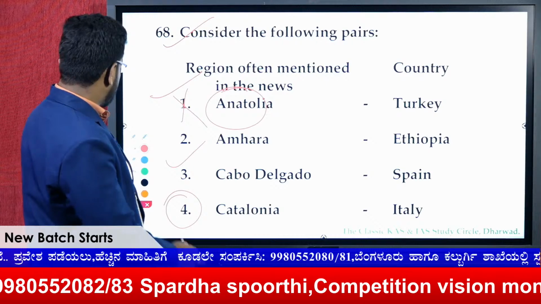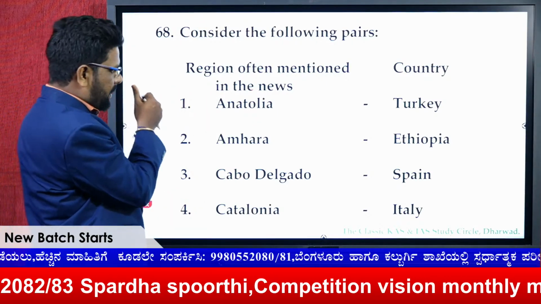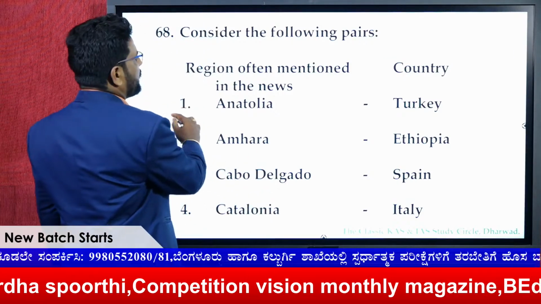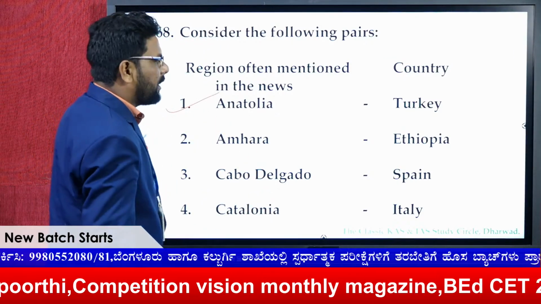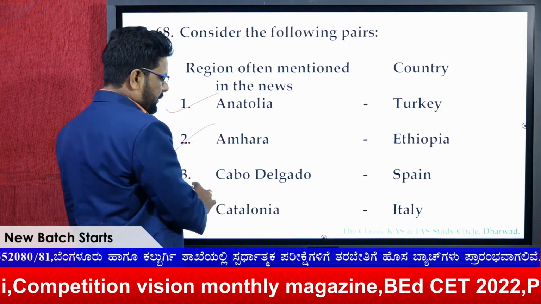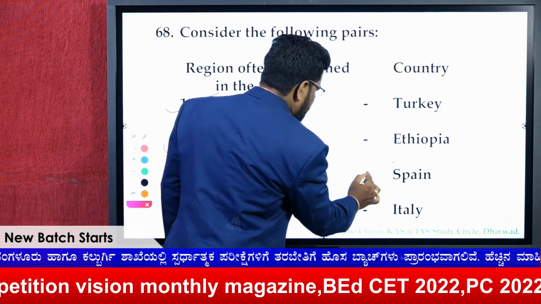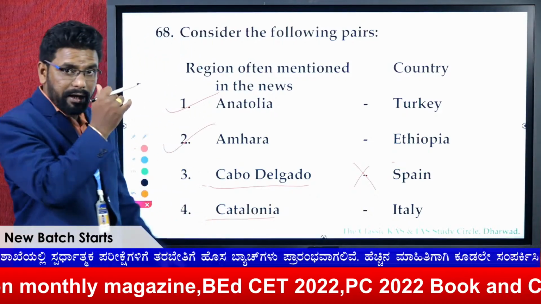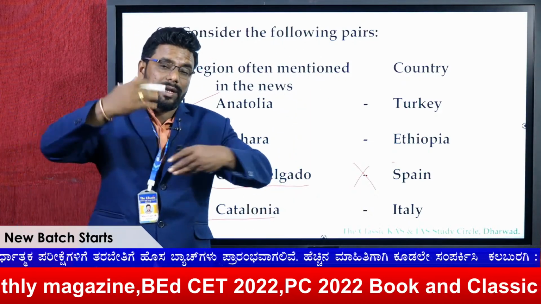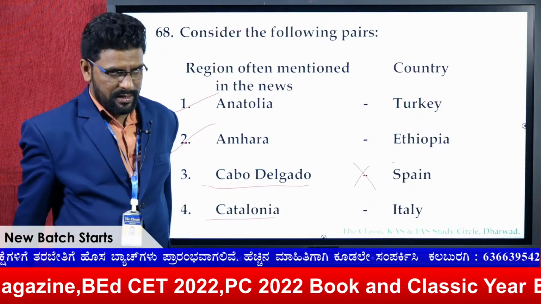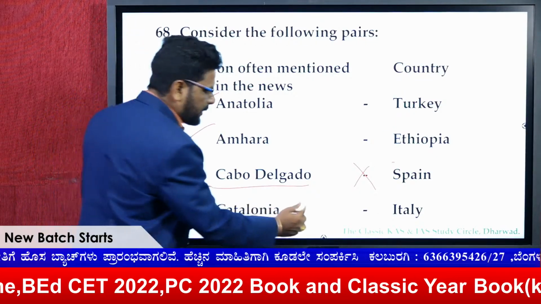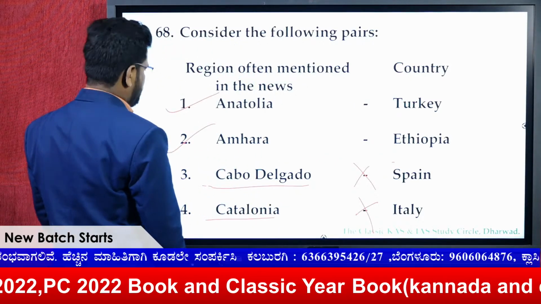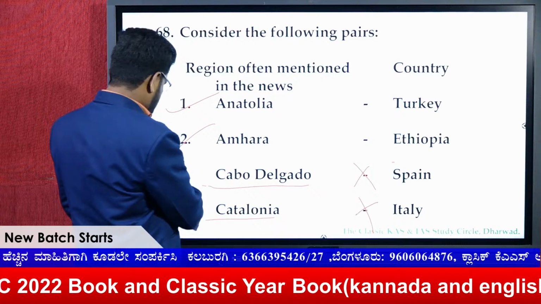Okay, the next question. Anatolia, as you know, is the Anatolia Plateau in Turkey, right? Amhara is in Ethiopia, right? Cabo Delgado is in Mozambique. It's not in Spain, right? Catalonia, as you already know, the Catalonian crisis, which actually demanded an autonomous country in Spain, right? It is not in Italy. So therefore, this is also wrong. So therefore, here 2 right and 2 wrong.